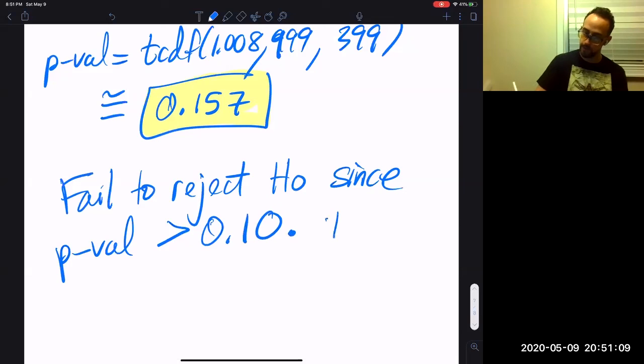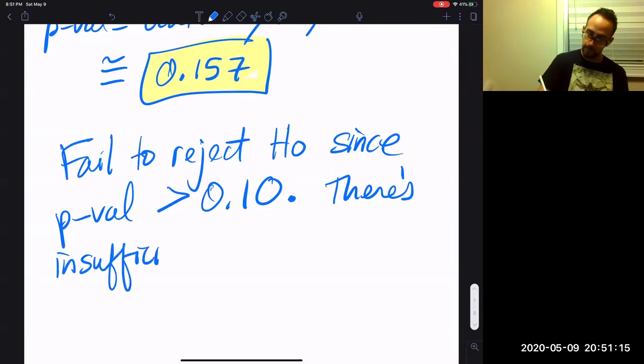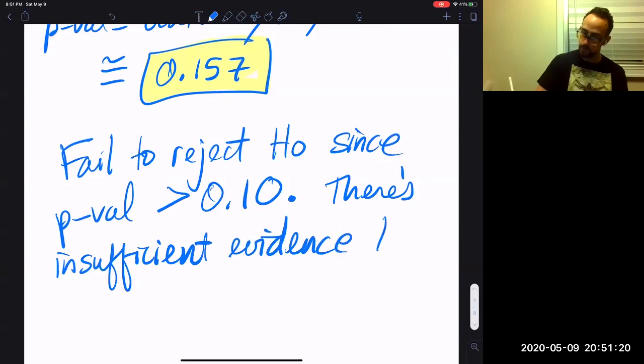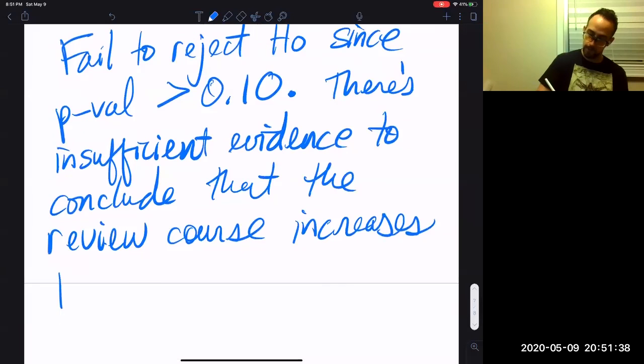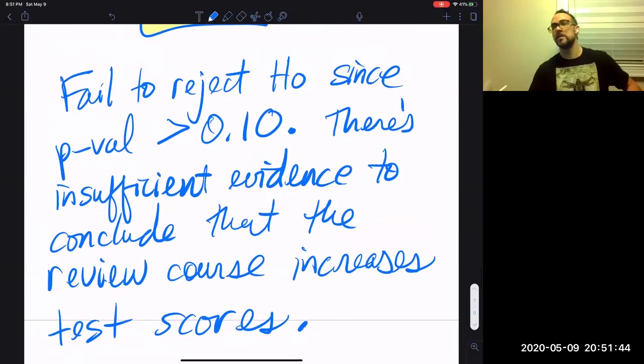And then you say there's insufficient evidence to conclude that the review course increases test scores. So now we say that our results are not statistically significant, whereas before they were statistically significant because we had a bigger sample size.